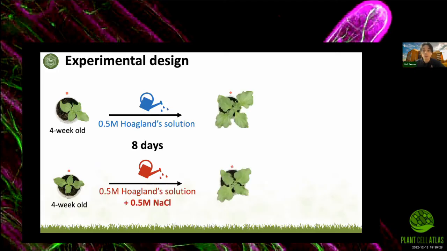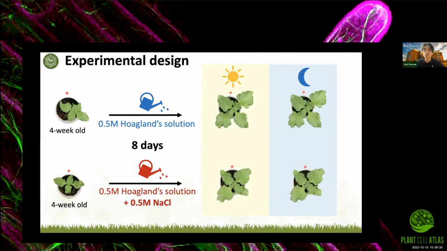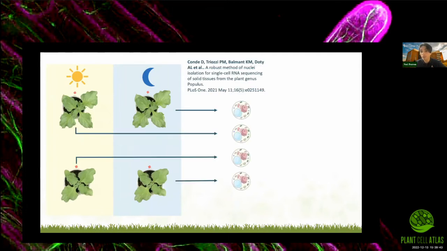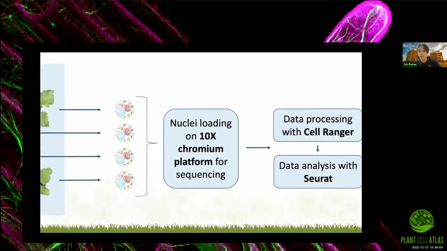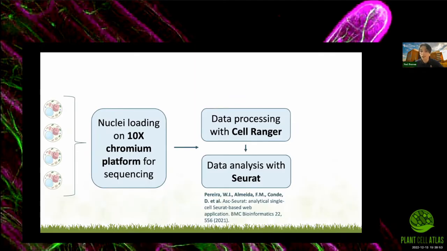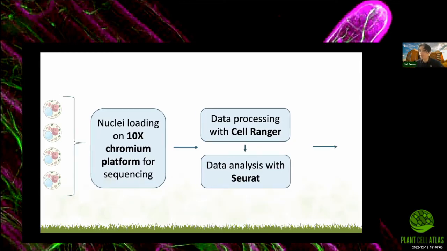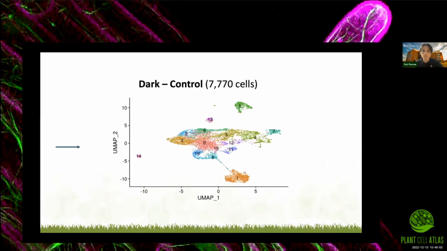After 8 days, we harvested the leaves from ice plants in both groups, both 1 hour into the light phase and 1 hour into the dark phase. So we had a total of 4 samples. We then isolated the nuclei from these 4 samples and loaded them on the 10x Chromium platform for single nuclei RNA sequencing. The data was then processed with Cell Ranger, and we analyzed it with Seurat, with ASAP Seurat, which is a web-based application using Seurat. And the output of these analyses are these UMAPs.